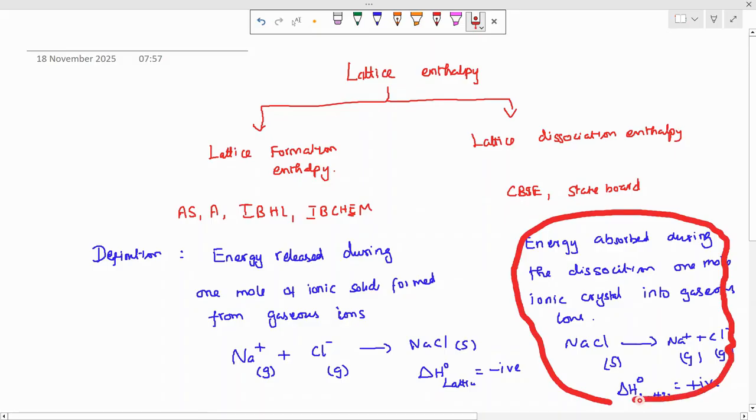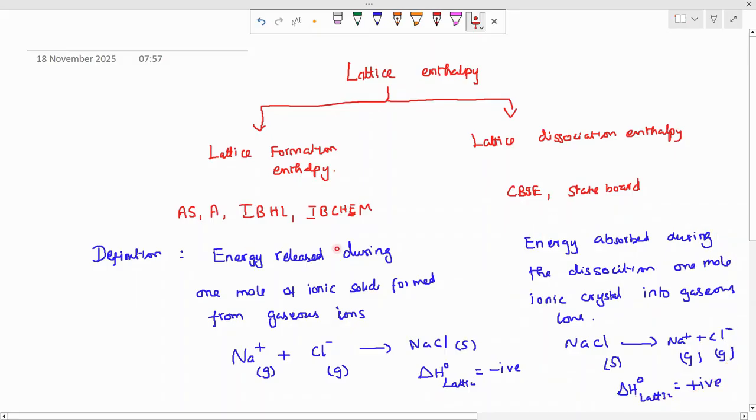But in the board exam, you should not write this definition for AS level, A level. But if you are learning for the board exam in AS level, A level, and if you want to try to achieve in NEET and JEE, then you should know about the lattice dissociation concept also. That's why I'm introducing both.